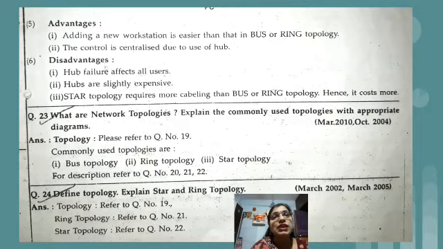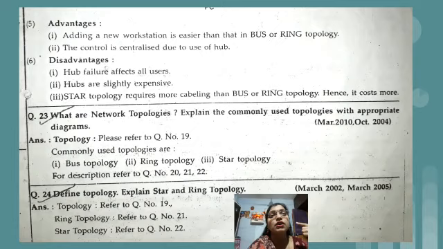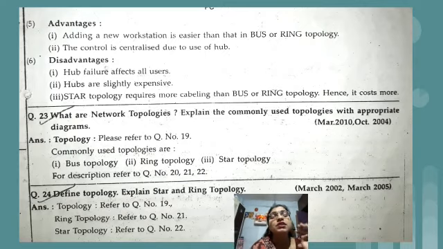After that, define topology, explain star and ring topology. We have already seen that: the two definitions of topology and then star and ring topology. The important thing is that whenever you have a question, write a note on any topology, then the diagram of that particular topology is very important. Second point, you have to write a 2 to 3 line explanation, at least 2 points regarding the explanation. And then the third and fourth points are your advantages and disadvantages. So these 4 points are very important if you have a theory question on star and ring topology.